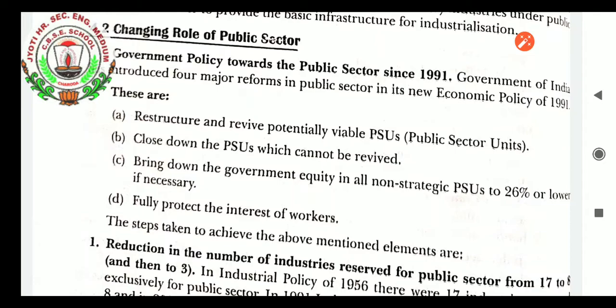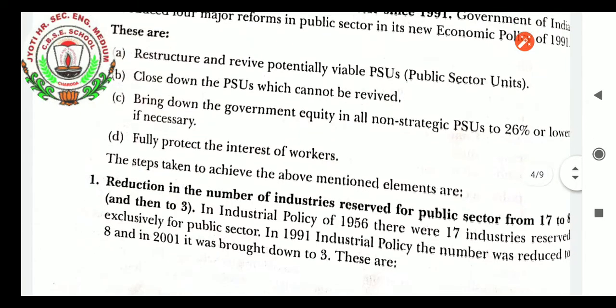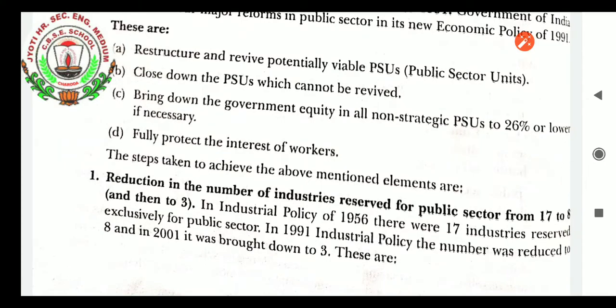As you know, many public sector units were not getting financial help, and their working was disturbed, so they were considered sick units. Third, bring down the government equity in non-strategic public sector units to 26% or lower if necessary. Fourth, fully protect the interest of workers.